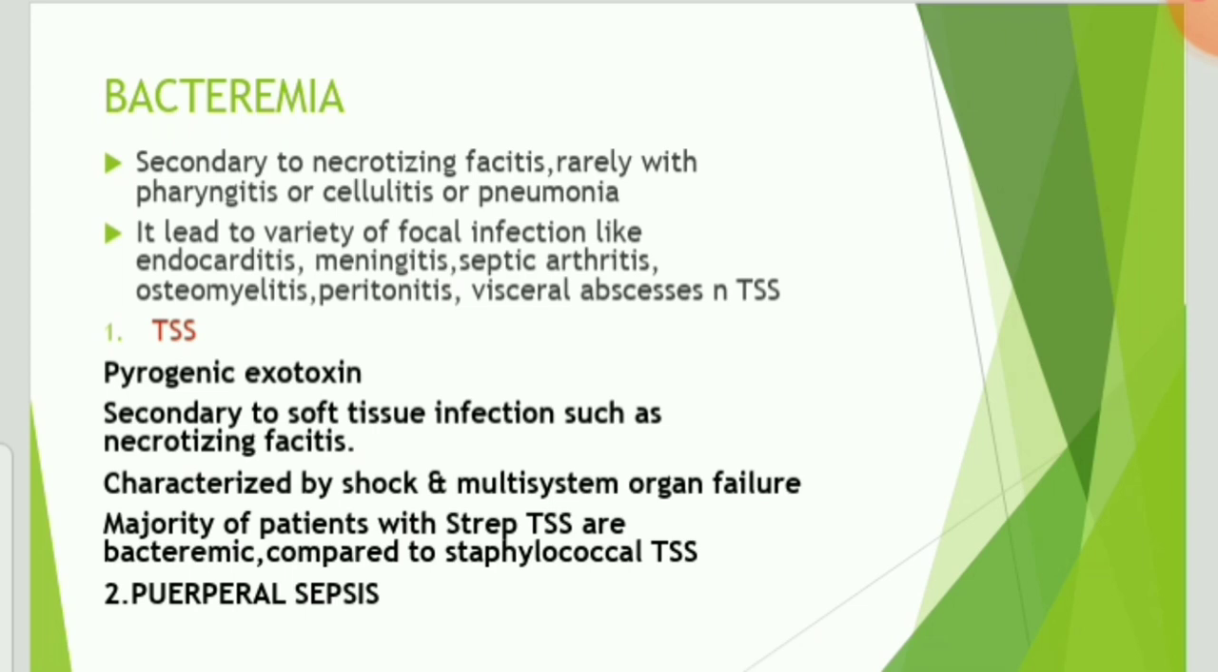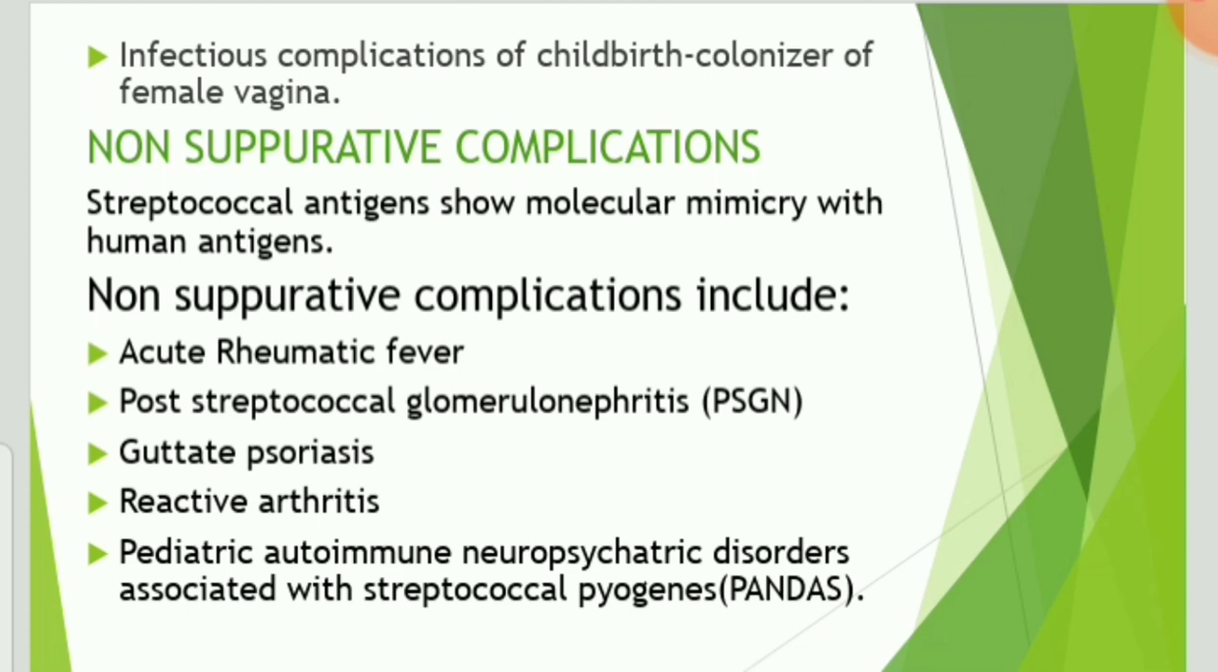Puerperal sepsis. It is the infectious complication of childbirth, because the bacteria which cause this manifestation is a colonizer of the female vagina. And the non-suppurative complications include acute rheumatic fever, post-streptococcal glomerulonephritis, erythema nodosum, reactive arthritis, pediatric autoimmune neuropsychiatric disorders associated with Streptococcus pyogenes.